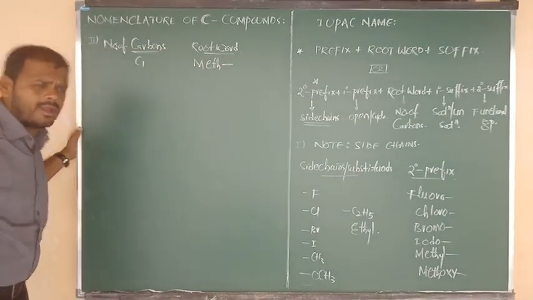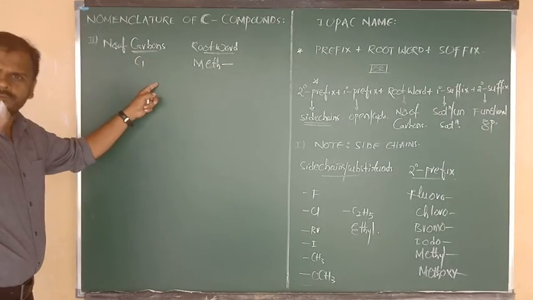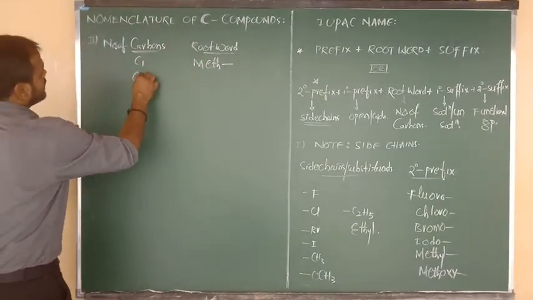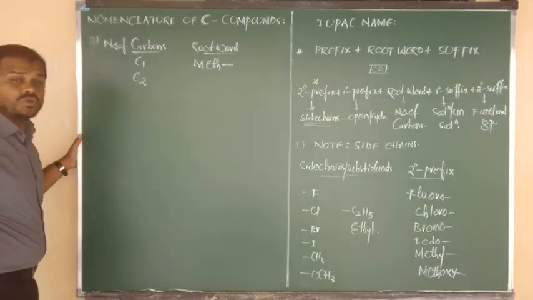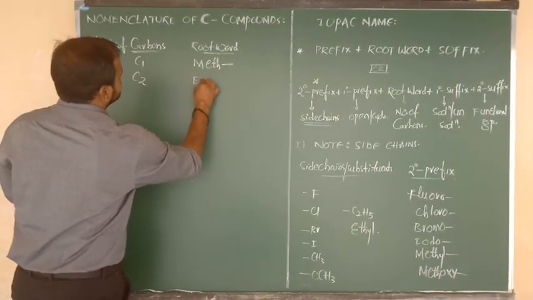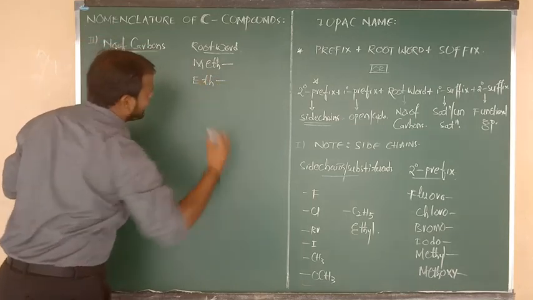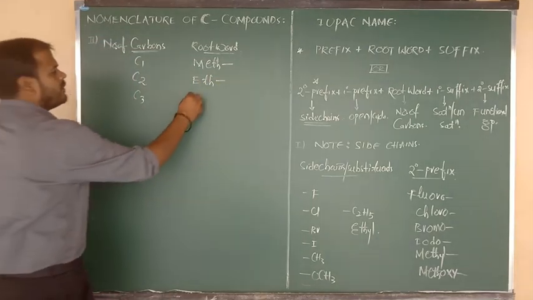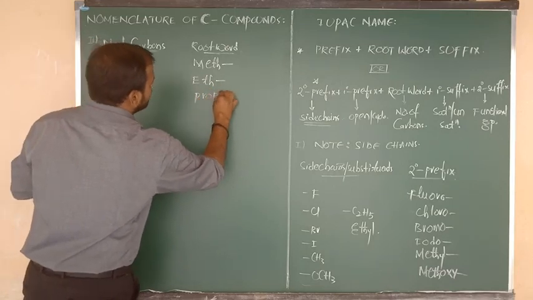Don't say an. I am not writing the complete formula. If one carbon is there, we have to say meth. If the carbon compound contains two carbons, then we have to say it is nothing but eth. And if the compound contains 3 carbons, then what beta? Pro.